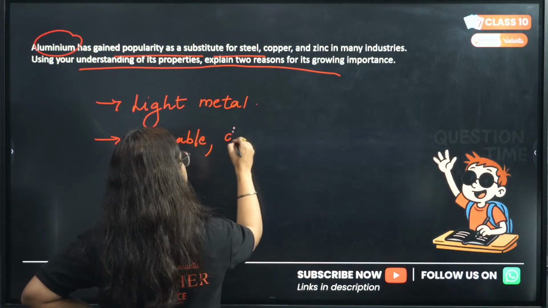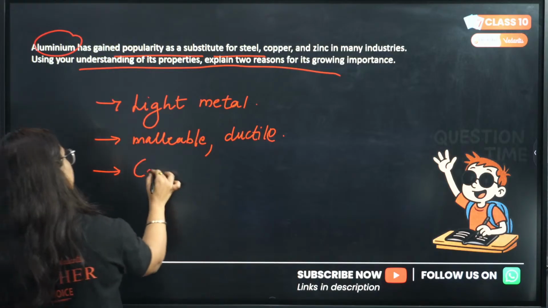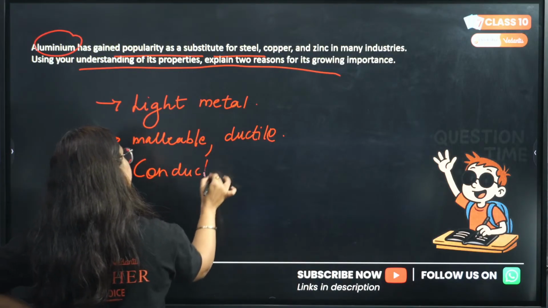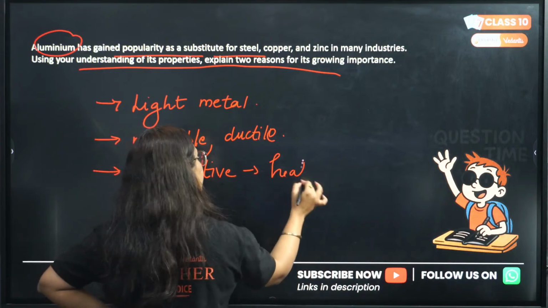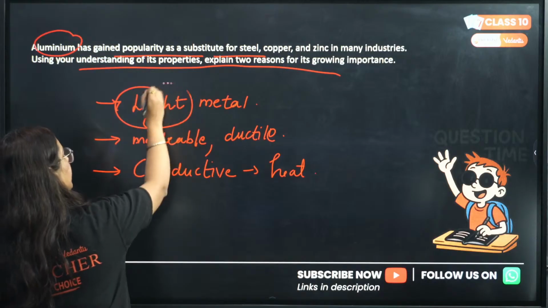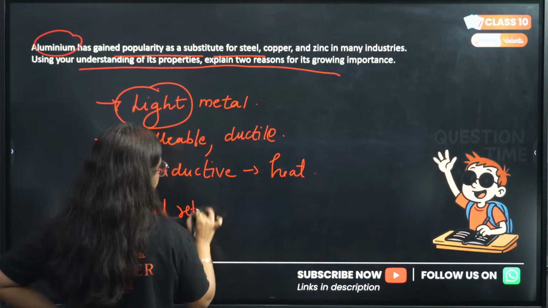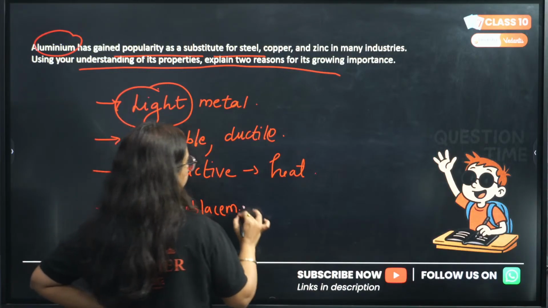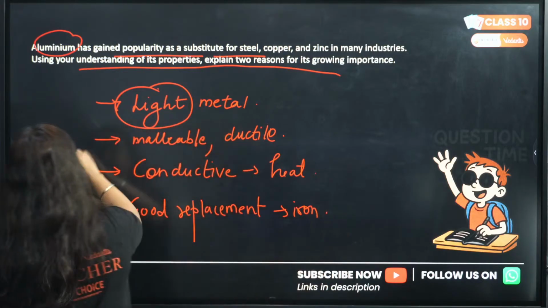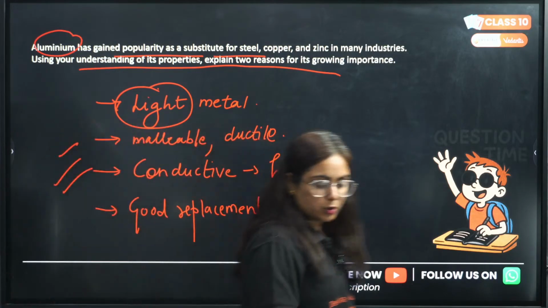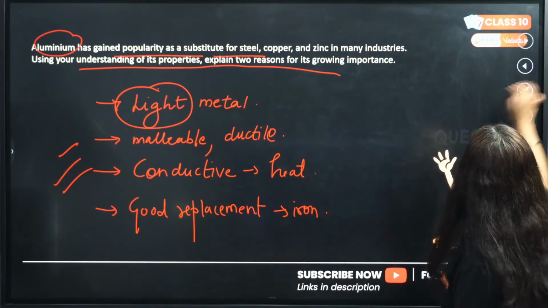Then it is ductile. Then it's conductive to heat. Heat is conductive through it. And the light one is very, very important. Very good replacement for iron. Best replacement for iron will be aluminium, and these are the reasons why there is growing popularity of aluminium in the market. Clear?